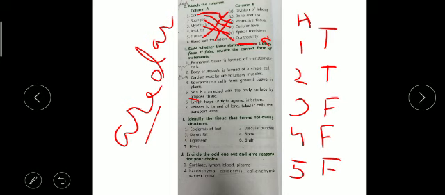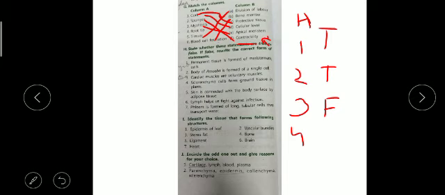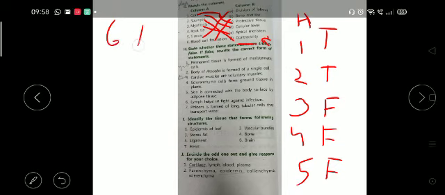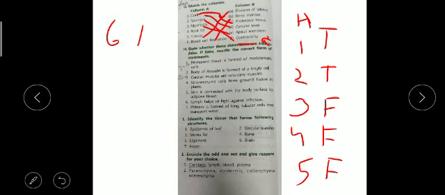Okay, now the next one, 6 is true. So I am writing here, 5 is false, and 6 is true.